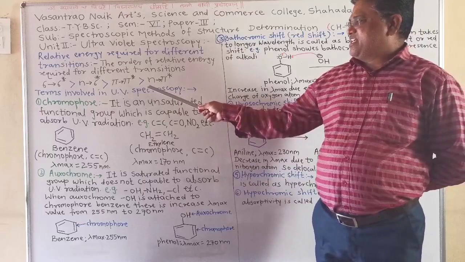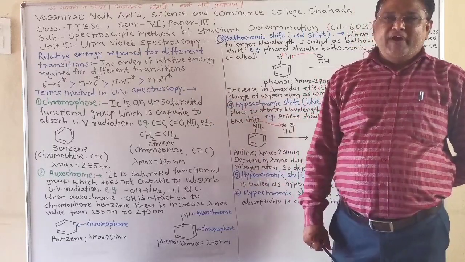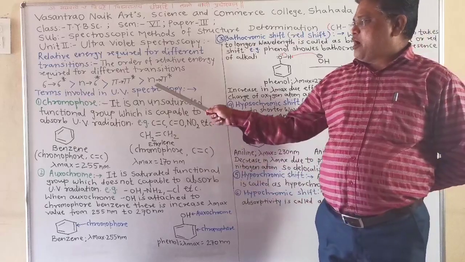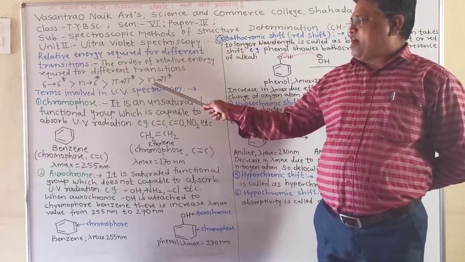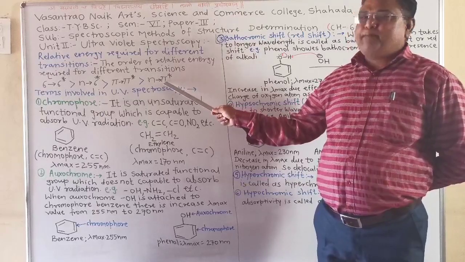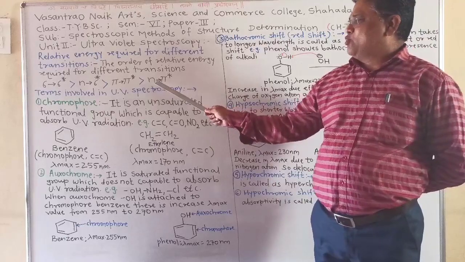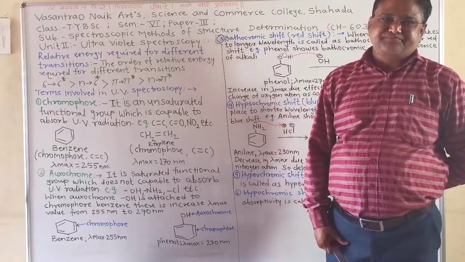And the fourth excitation is n to pi star excitation. When an electron transfers from a lower energy non-bonding molecular orbital to a higher energy pi star antibonding molecular orbital, it is called n to pi star excitation.